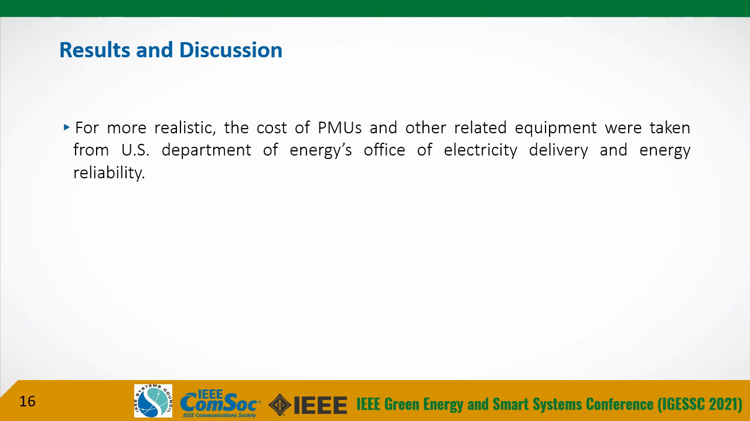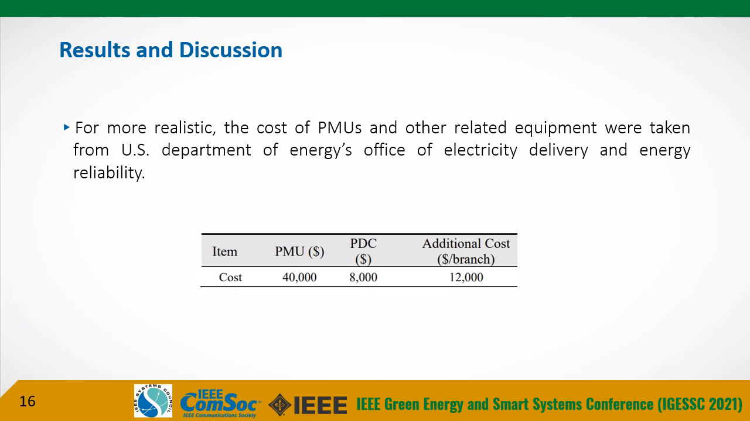For the proposed cost model, the cost of PMUs and other related equipment were taken from the United States Department of Energy's Office of Electricity Delivery and Energy Reliability. This table represents this cost, where the PMU cost is considered as $14,000, the PDC cost is considered as $8,000, and the additional cost is considered as $12,000 per branch in the substation.